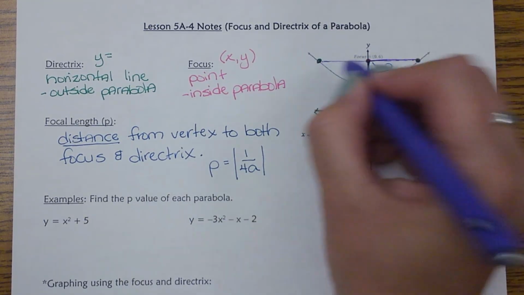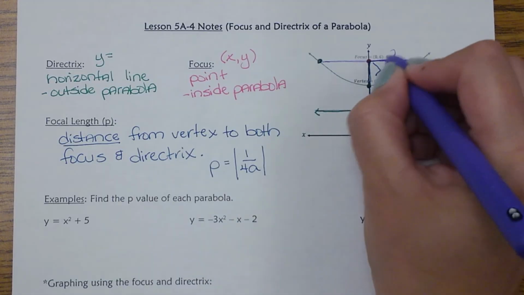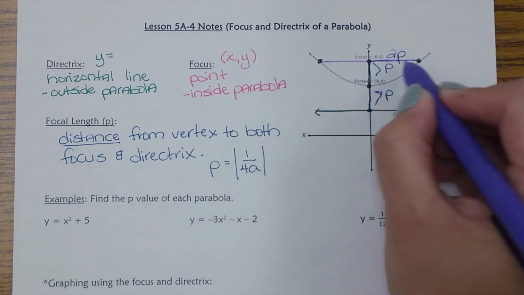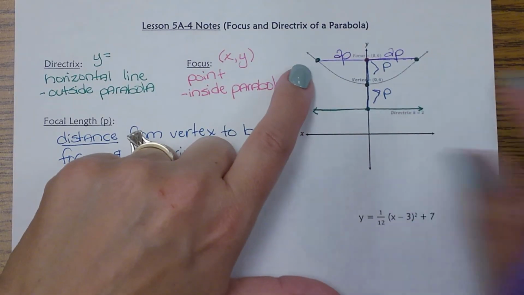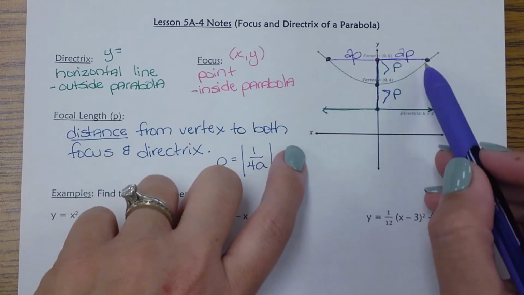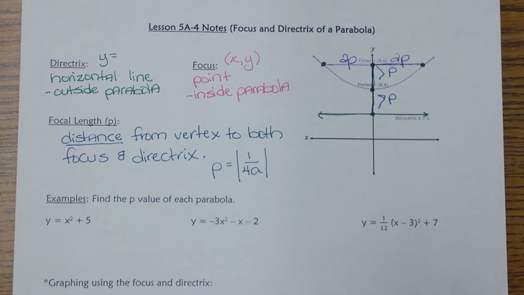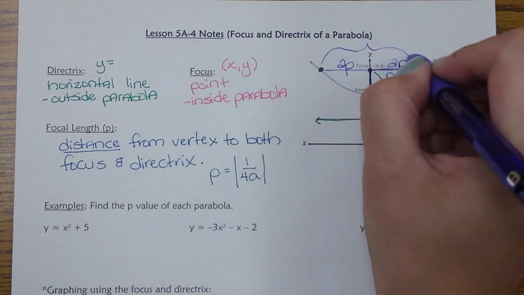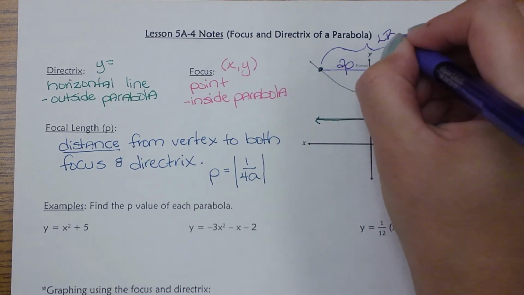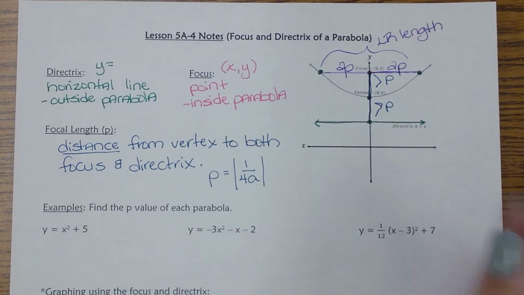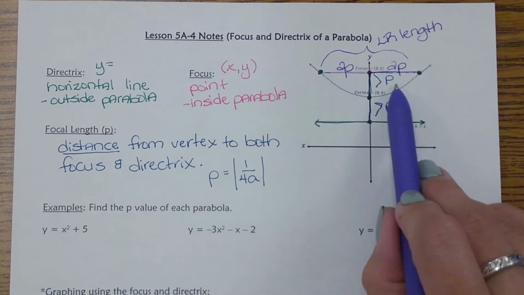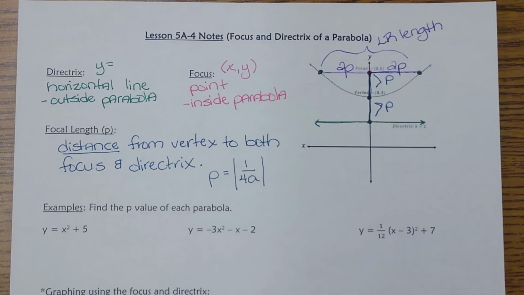So looking at this right here, this part is going to be 2 times that p-value, and this is going to be the same. And that's going to give us those other 2 points to connect that vertex, and then we have our parabola. So this right here is called our LR length. So that LR length is going to help us find 2 other points on that parabola so that we can connect it with the vertex.